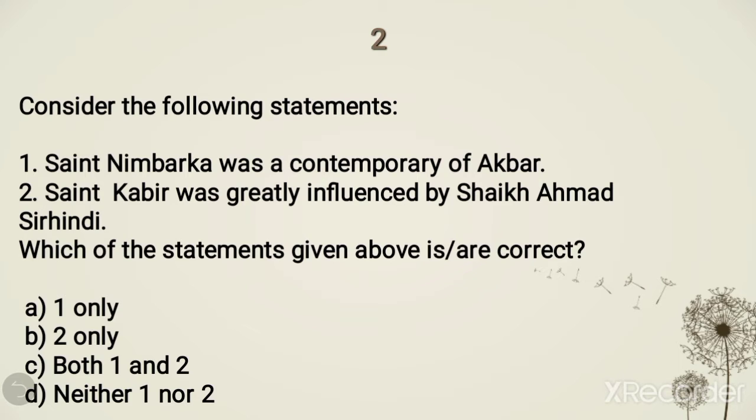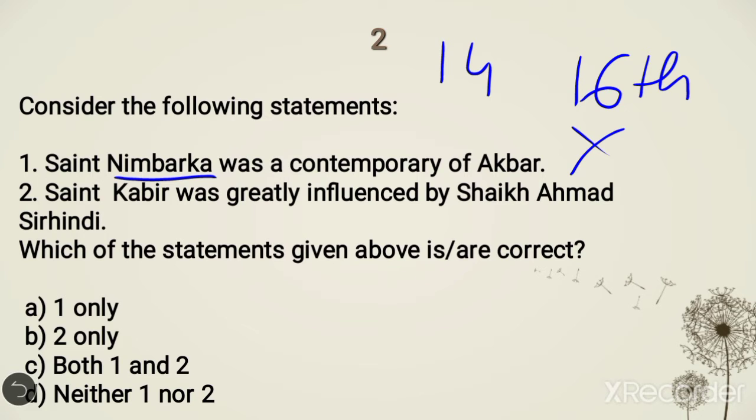Let's see again. Saint Nimbarka was a contemporary of Akbar. This is incorrect because Akbar belongs to the 16th century, whereas Saint Nimbarka belonged to the 14th century. So this is incorrect. Saint Kabir was greatly influenced by Sheikh Ahmed Sirhindi. This is also incorrect. So here the correct option will be option D, that is neither 1 nor 2. Okay, move on to the explanation.